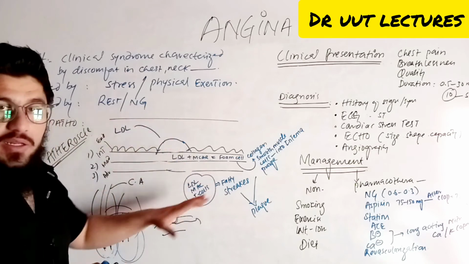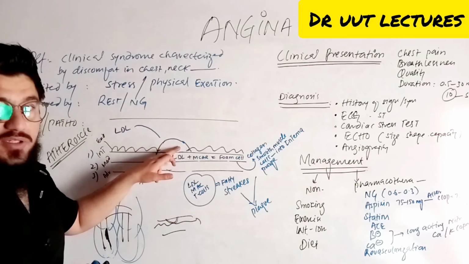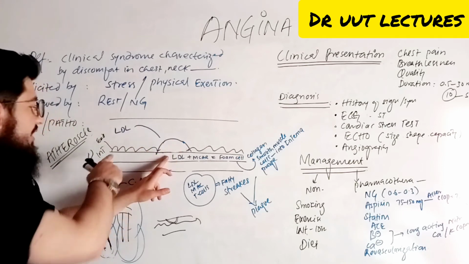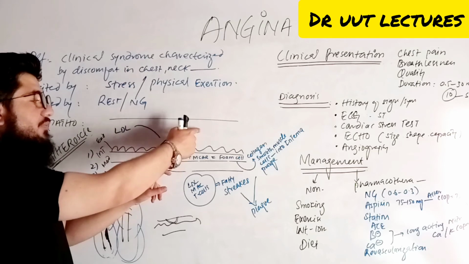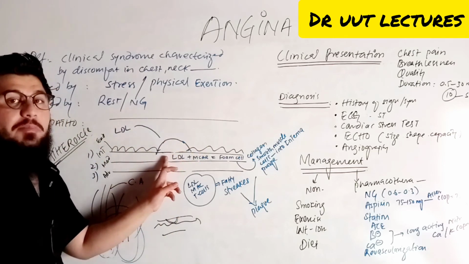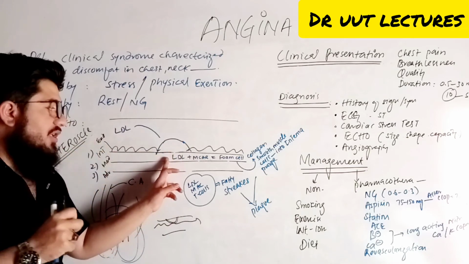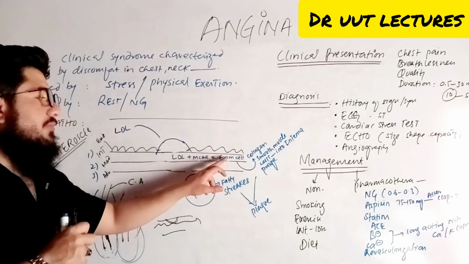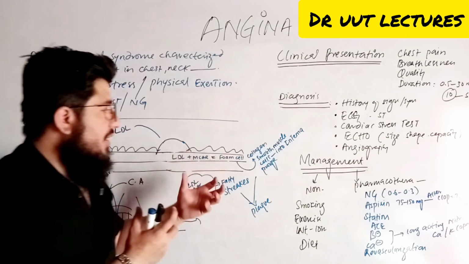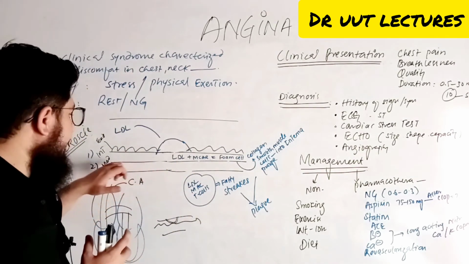So what happened here in short, let's summarize this all. LDL got a free space here because there was no endothelium. Then that LDL entered and was oxidized in the intima. Then the monocytes that were traveling in the blood also diffused in. They became macrophages. Then those macrophages phagocytosed the oxidized LDL. They became the foam cells. Those foam cells were much reactive, much active.